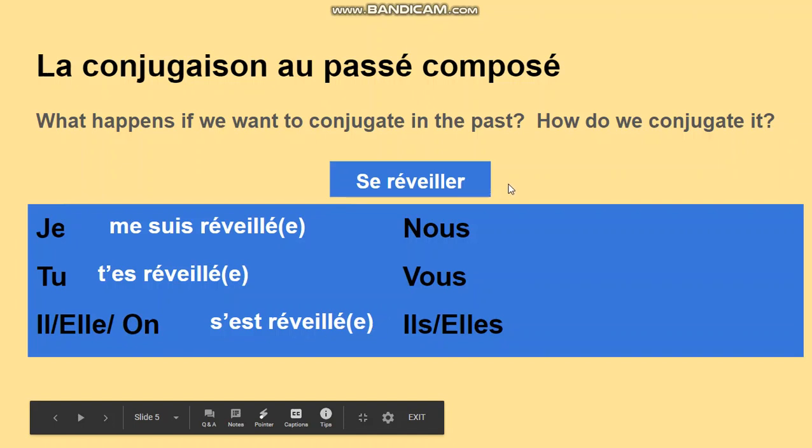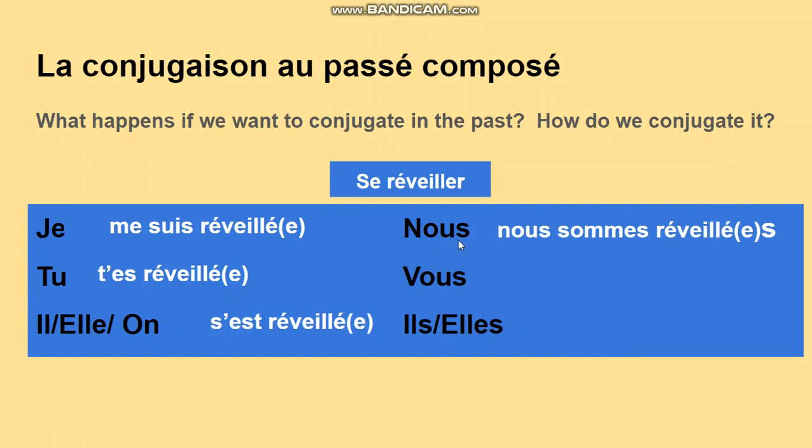Okay, same concept. Nous nous sommes réveillés. Now, notice subject pronoun, reflexive pronoun. Yes, you can have two nous together, referring to the same subject. So, nous sommes, conjugation of the verb être, réveillés. Notice this giant S here, it is not optional. It must be there because this must agree with nous, which is plural.